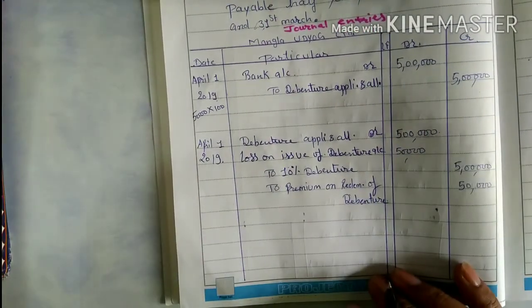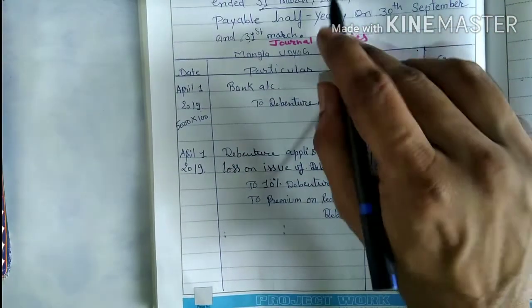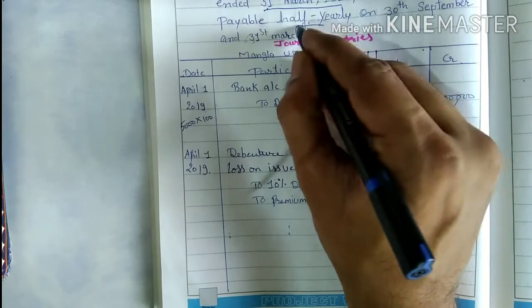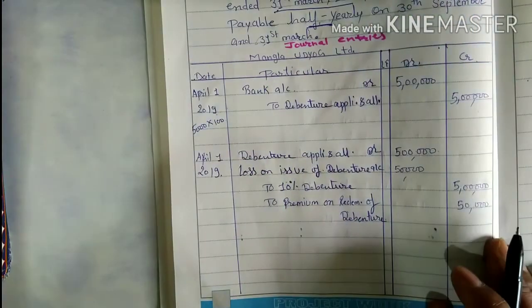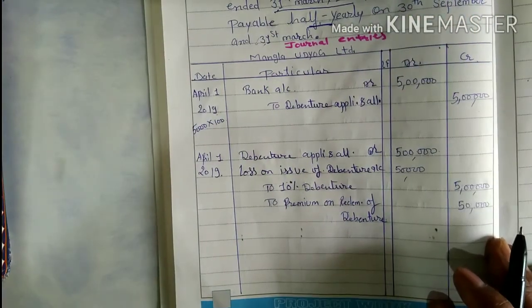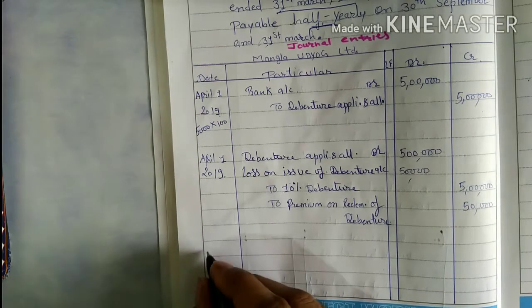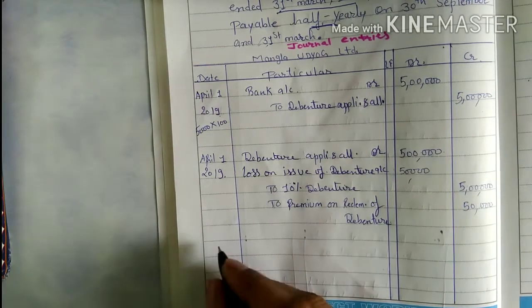Now it is given in the question that the company will pay interest half yearly. Half yearly, it means we issued the debenture in April. So April, May, June, July, August, September. So on 30 September, the company has to pay interest.